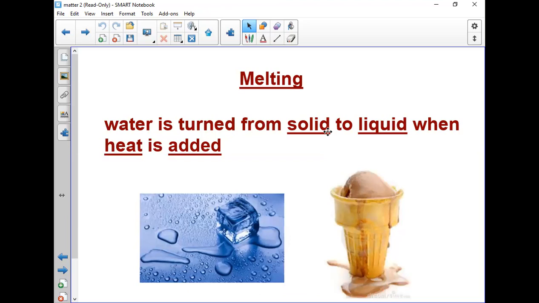This is what we cover this week. Study it hard and study the difference between freezing and melting very well during this week, because here we will stop. This is the first part of our lesson. This is what's covered this week: freezing from liquid to solid, melting from solid to liquid.